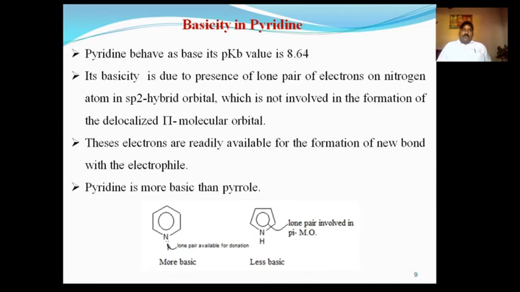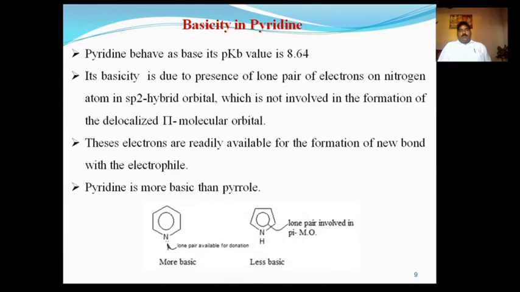But in the case of pyridine, the lone pair lies outside the ring and is available for donation to the electron-deficient center or electrophile. According to Lewis, a lone pair electron donor is known as a base. So, comparing pyridine and pyrrole, in pyridine the lone pair is available for donation, while in pyrrole the lone pair is not available because it is involved in a pi molecular orbital. That's why pyridine is more basic than pyrrole.